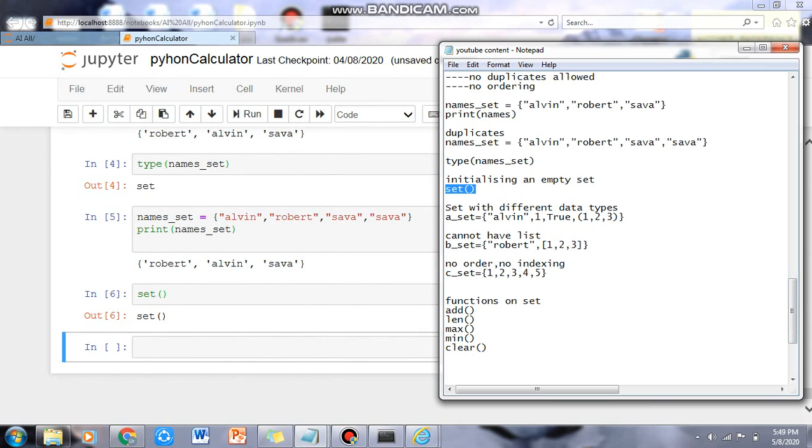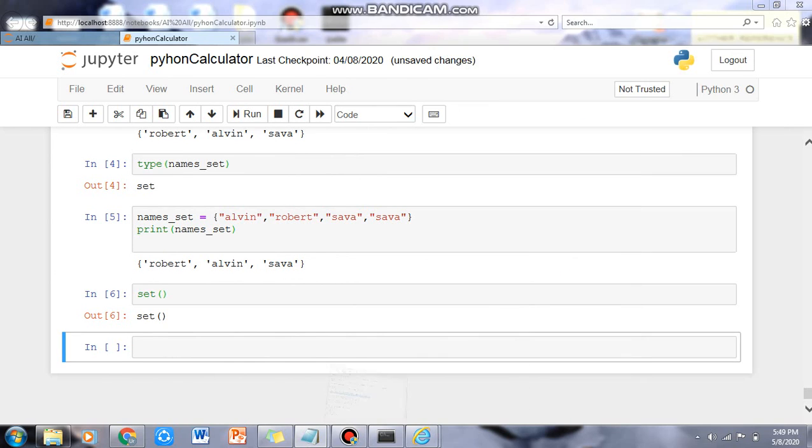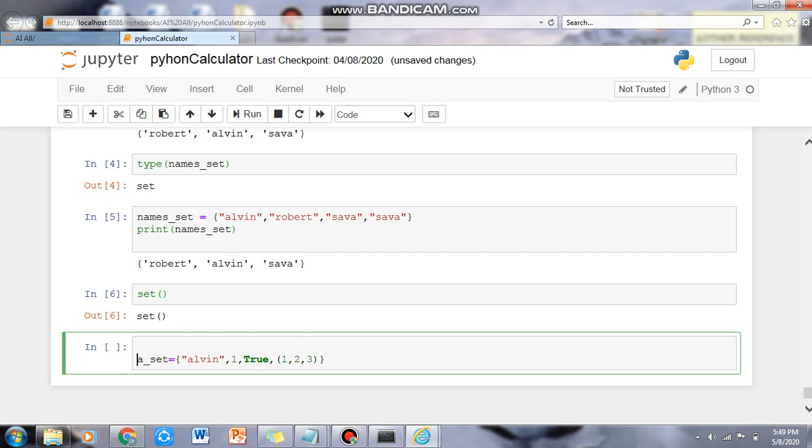If we want our set to take different data types, say we make a new set whose name is A set, with different multiple data types, because when we work we can easily work with different data types. Now what are those data types?